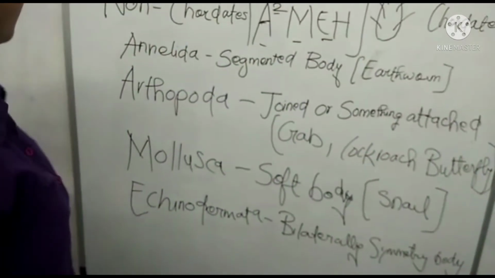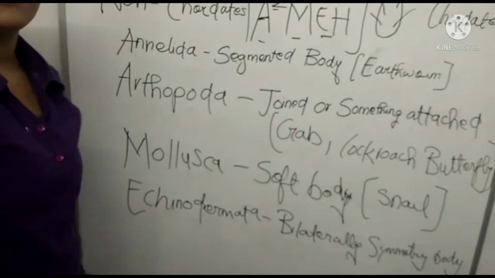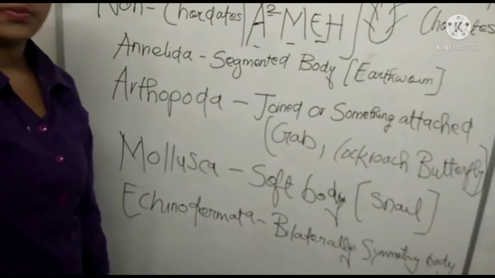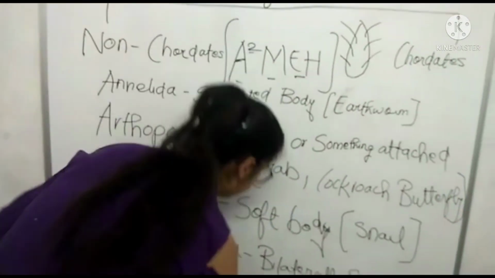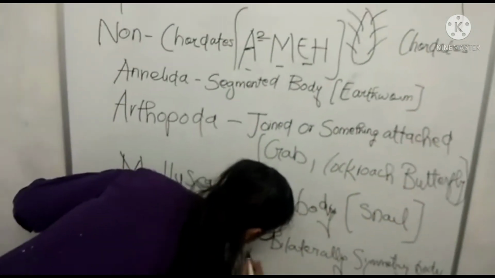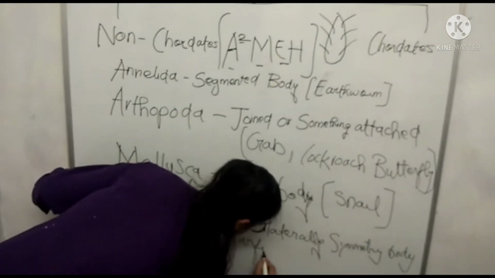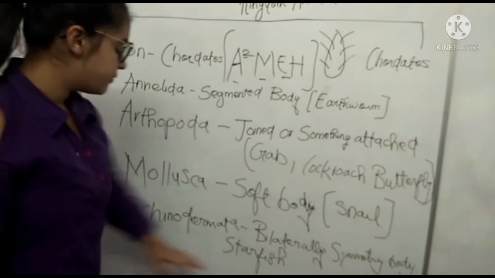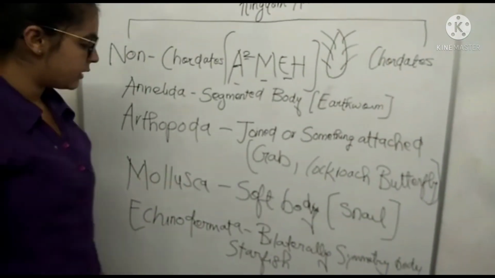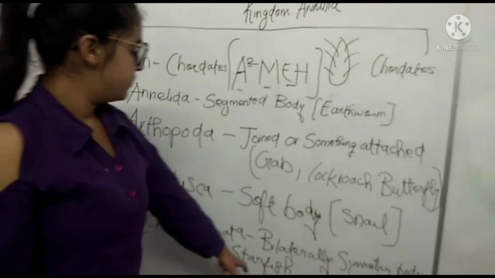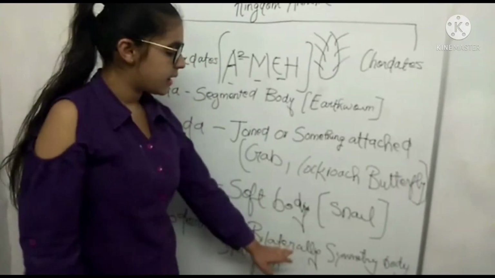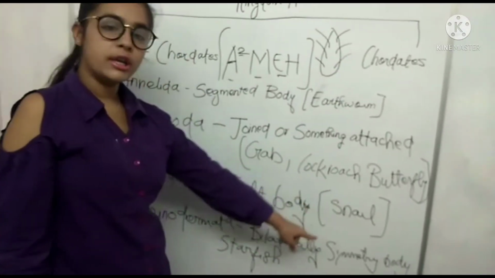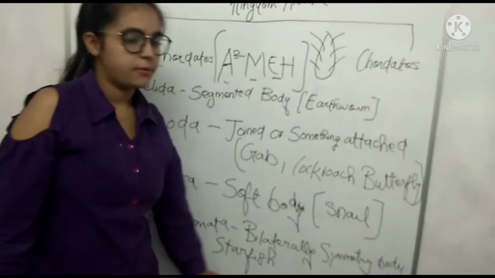And here the example is starfish. Starfish is the example for them. You can take their characteristic as a bilaterally symmetrical body, and the example is starfish.